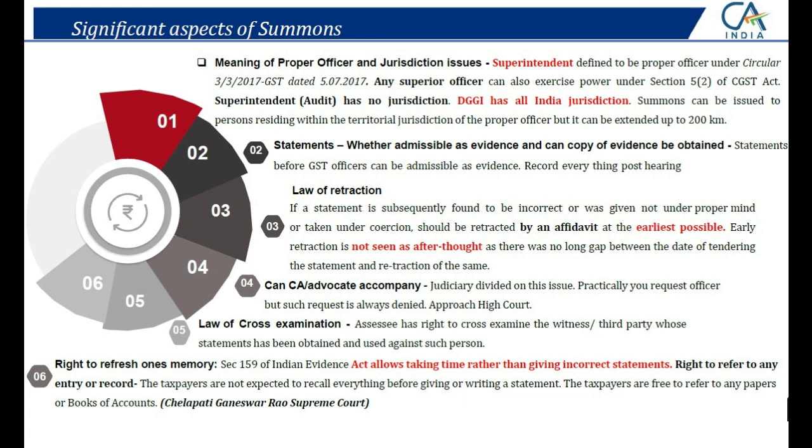Okay. Now after that, we see, can a CA advocate a company? Sir, we are so scared of summons. We don't know what he will ask. We don't know whether he can arrest us from there. We don't know what type of law is around that. So our CA or lawyer, when we get a summons, 10 days notice is there, we need to reply. We prepare all the documents. The advocate or CA prepares us. These kinds of questions they can ask, this is your case, etc. Still, I'm very scared.